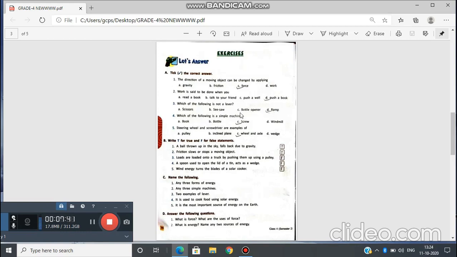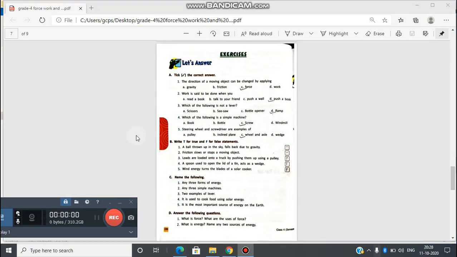Which of the following is a simple machine? Book, bottle, screw or windmill? Which is right, learners? Tell me. Yes, screw. Steering wheel and screwdriver are examples of pulley, inclined plane, wheel and axle, or bells. Which is the right answer? Yes, wheel and axle.